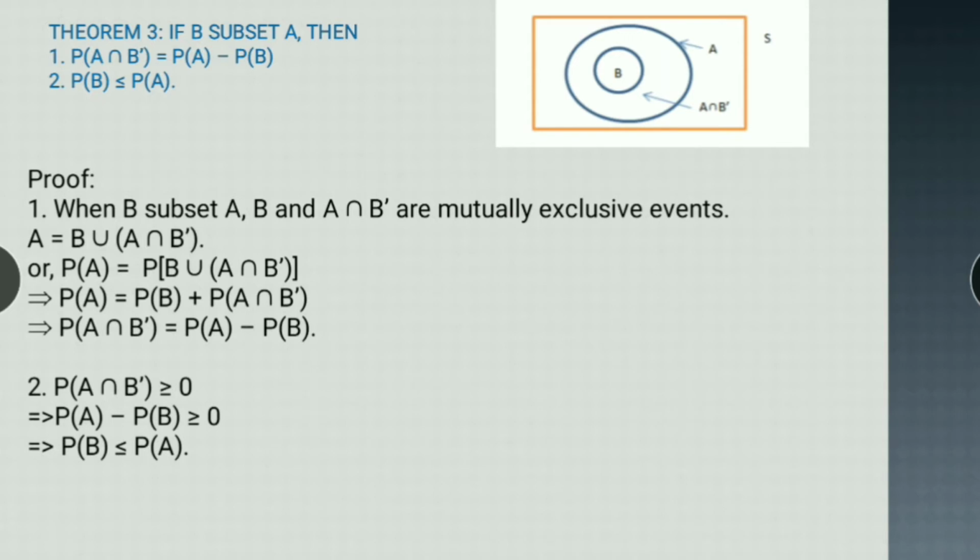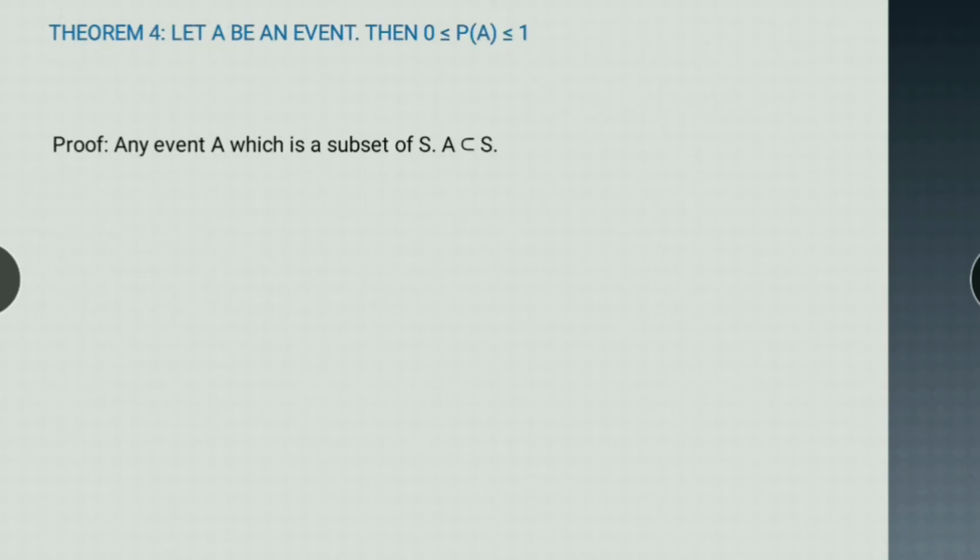Right? Now let's see the next theorem. Theorem 4. Let A be an event, then the probability of any event lies between 0 to 1. If A is any event, then A is a subset of a sure event or the whole universe S. So probability of A will be less than or equal to probability of S, because probability of a subset is always less than its superset. We have done this in the previous theorem.